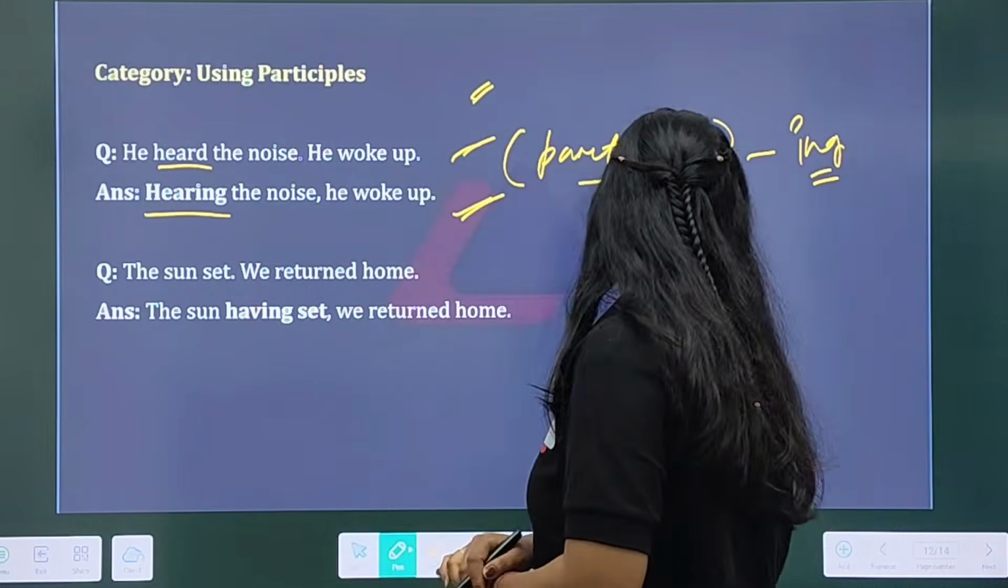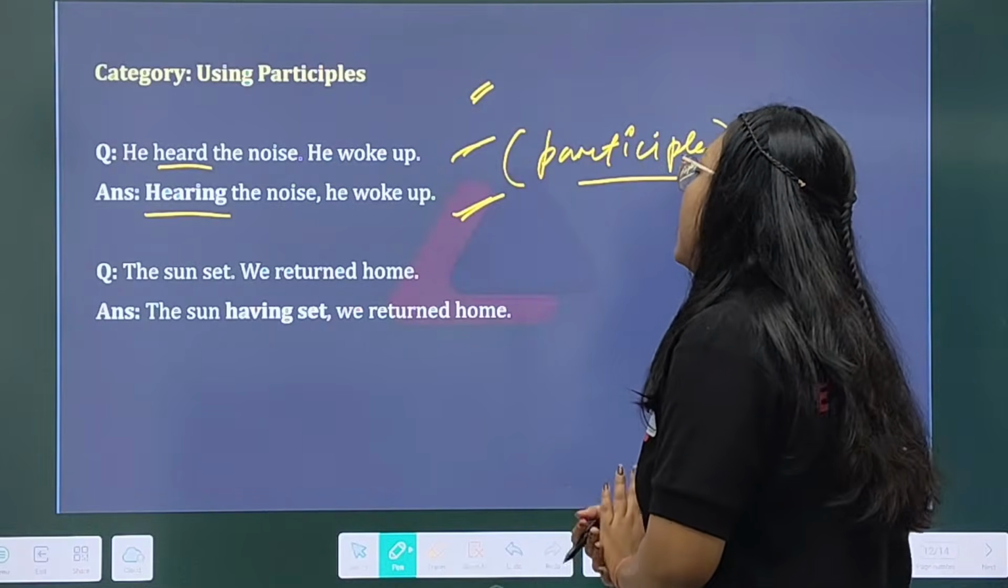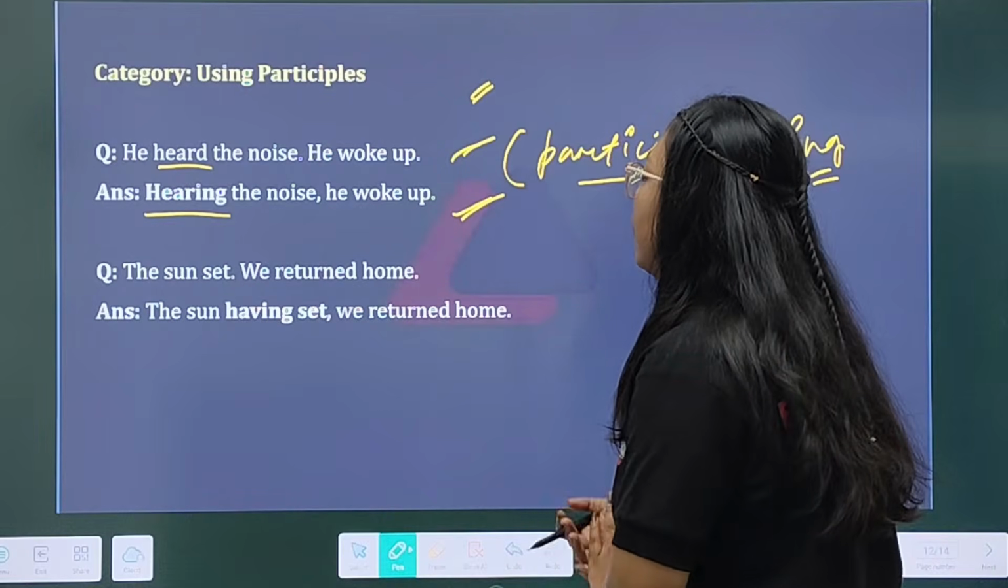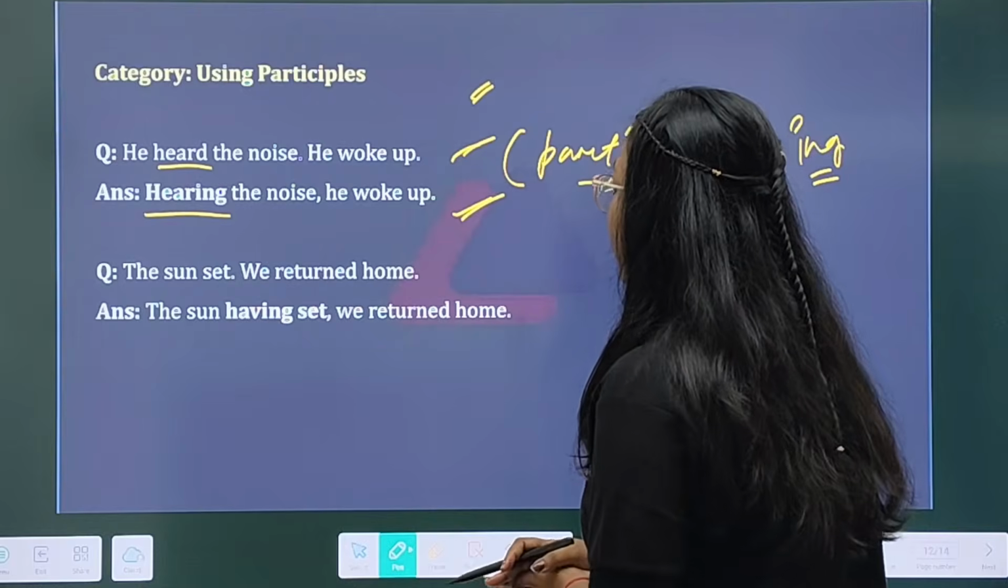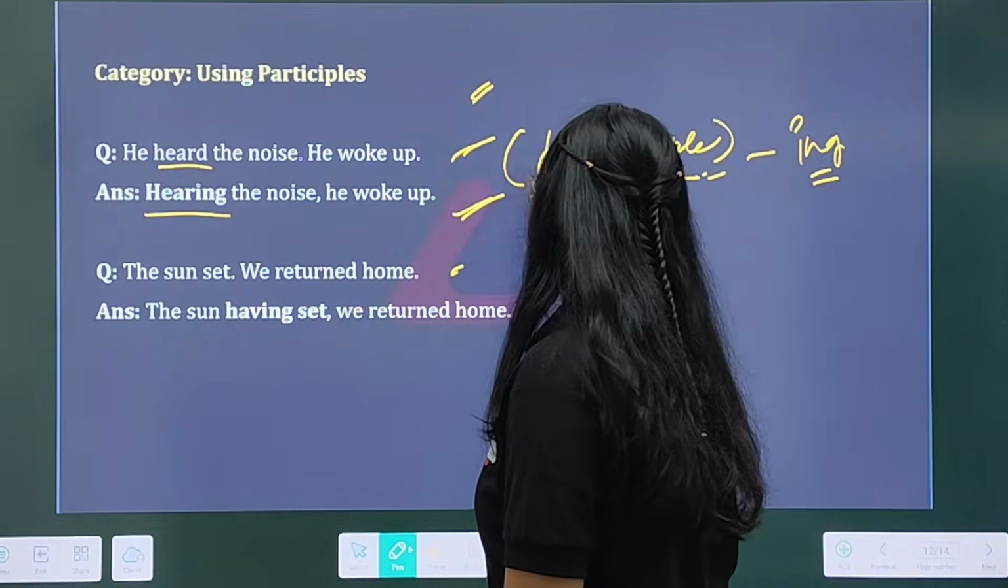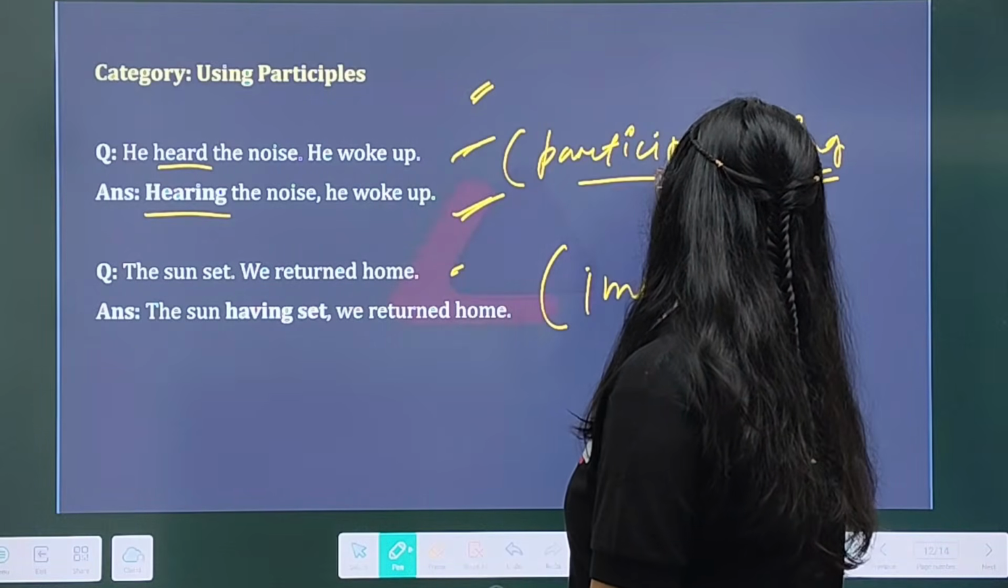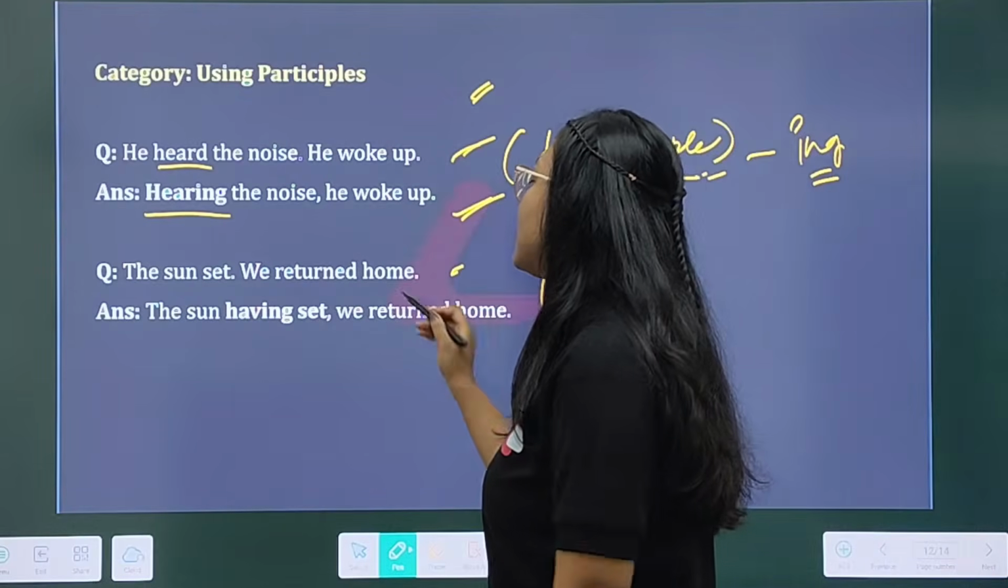Then the next question, what is it? The sun set, we returned home. So here what will you write? This is very important. Another important factor. The sun set, we returned home.